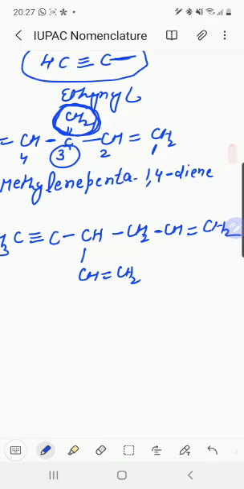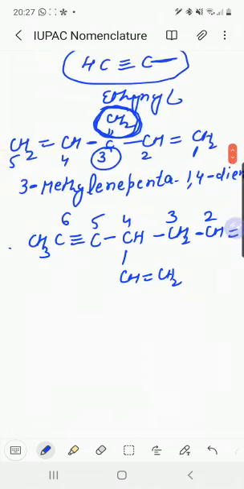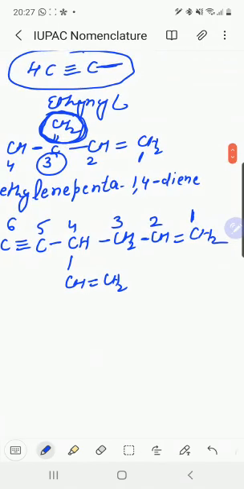Now in this case we will give preference to the double bond. Numbering will start from this end, 1 2 3 4 5 6 and 7. Heptene derivative. Now at the fourth position we have this vinyl group.